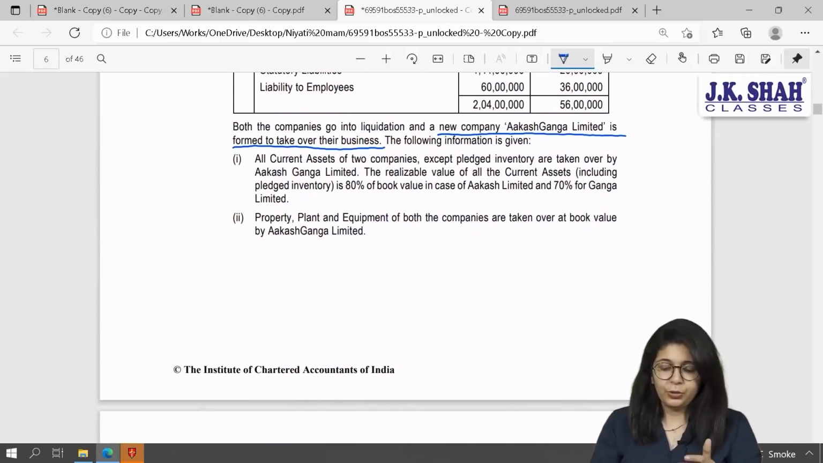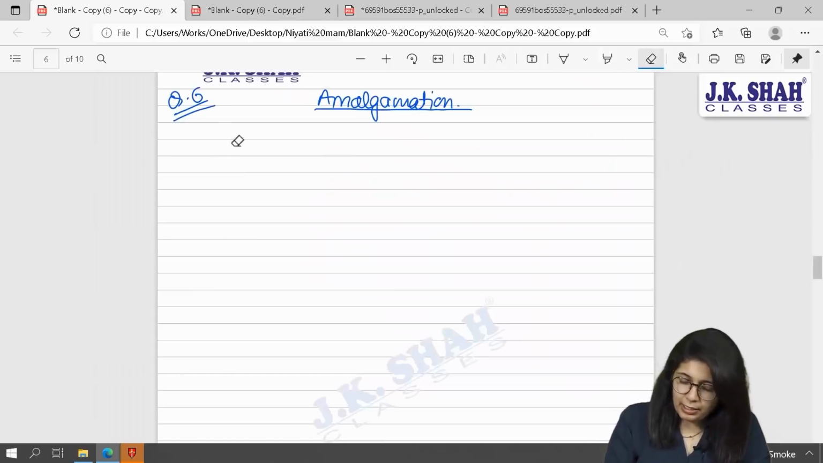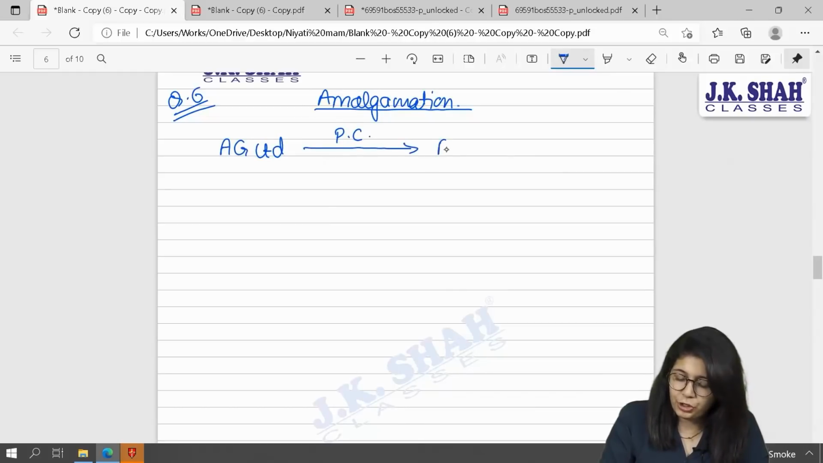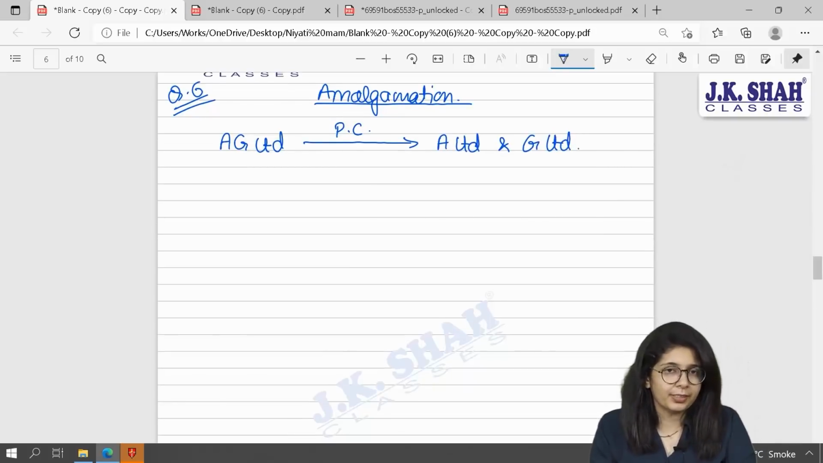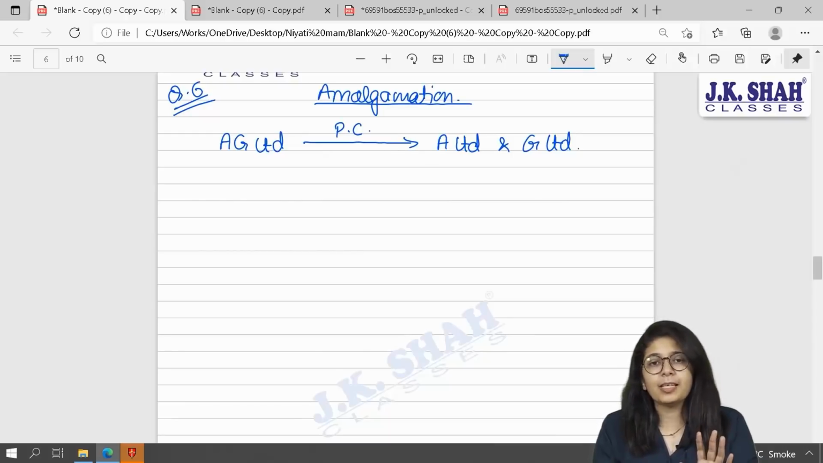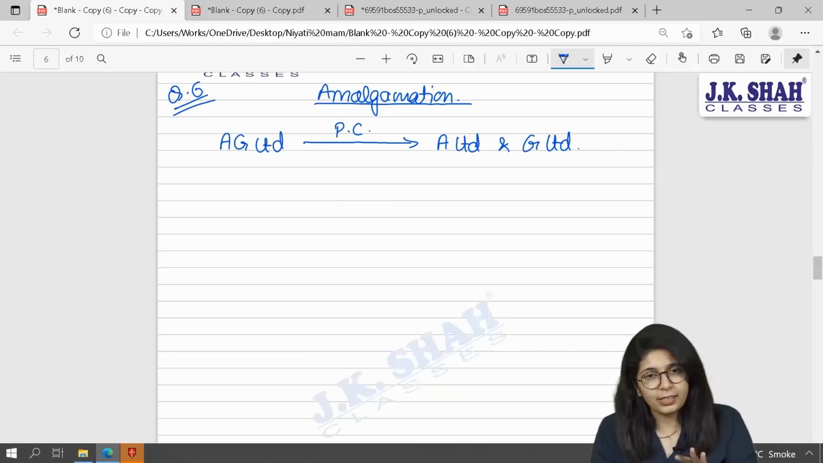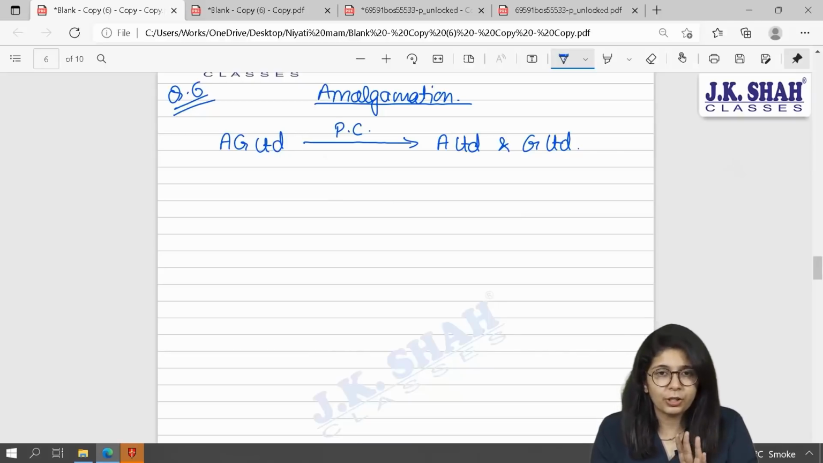So now, new company Akash Ganga Limited is supposed to give purchase consideration individually to Akash Limited and to Ganga Limited. PC is calculated in 2 ways, net asset method and net payment method. If the sum is as per net asset method, then your formula will be value of assets taken over. Which value? Market value of assets taken over minus market value of liabilities taken over. You will get your answer, that is your PC.